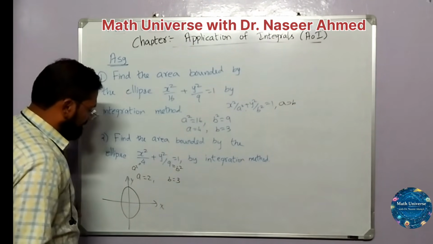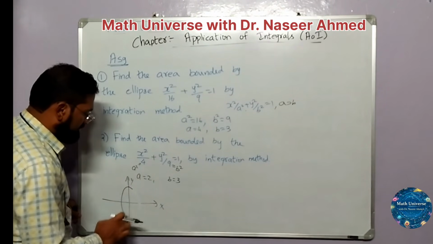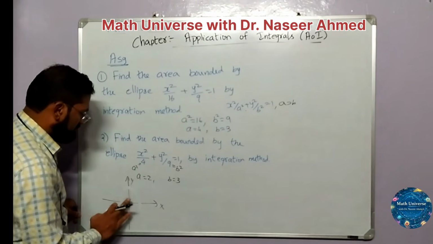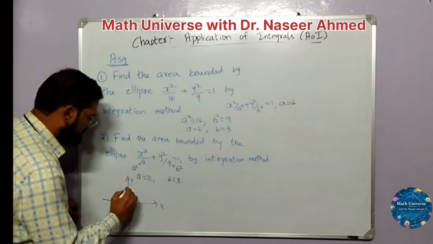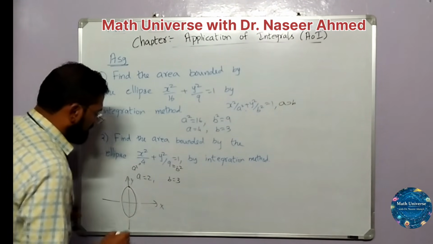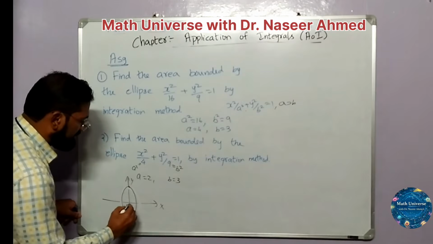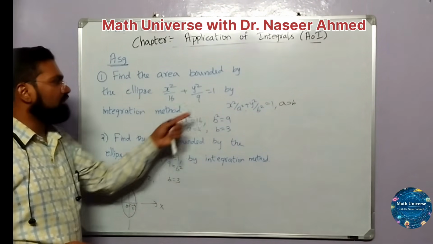Okay, fine. So this is origin, this length will be 2, and the procedure will follow, whatever we have got for this.